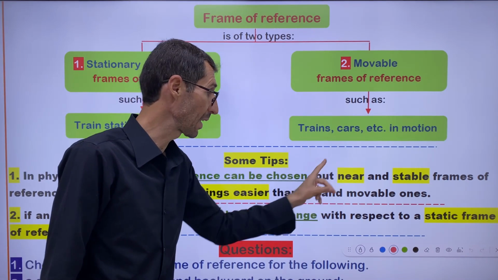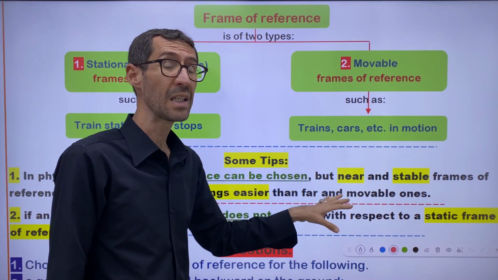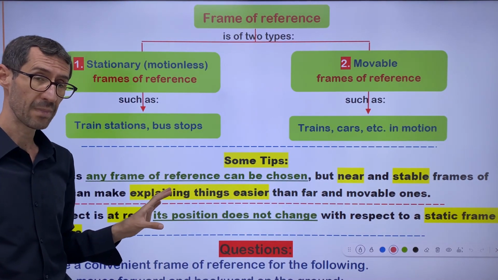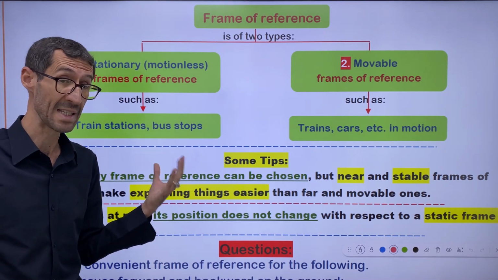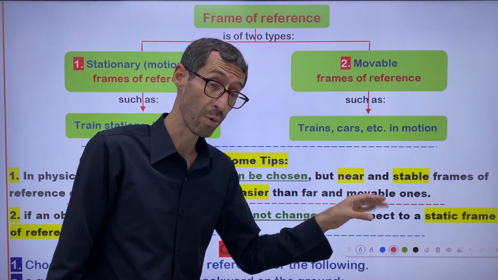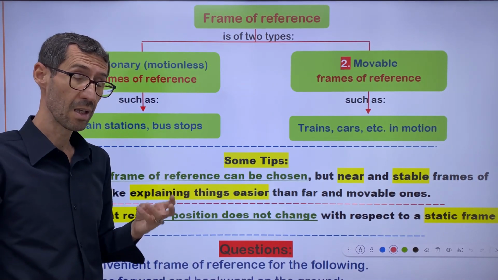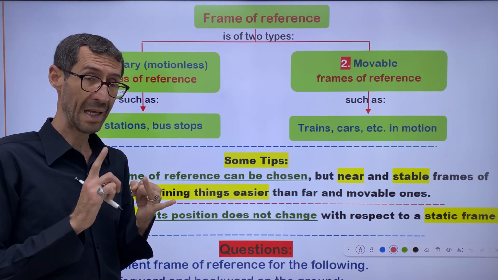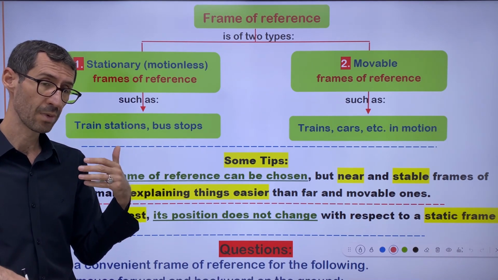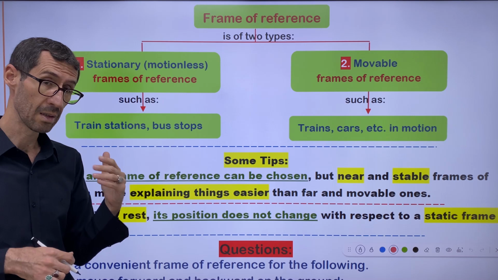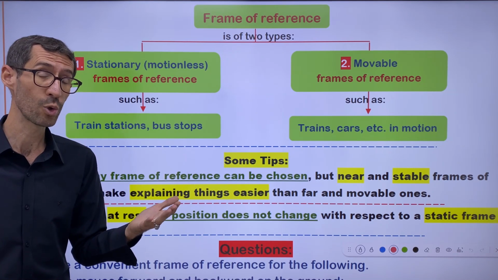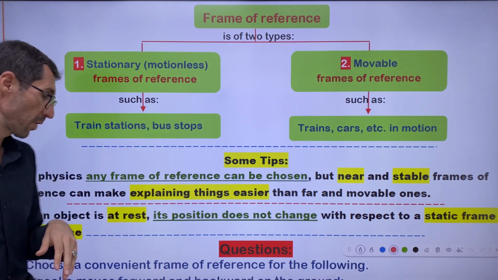I highlighted the near and stable. Near and stable frames of reference can make the interpretation of motion easier for us than far and movable ones. So we prefer static and near frames of reference to the movable and far frames of reference.